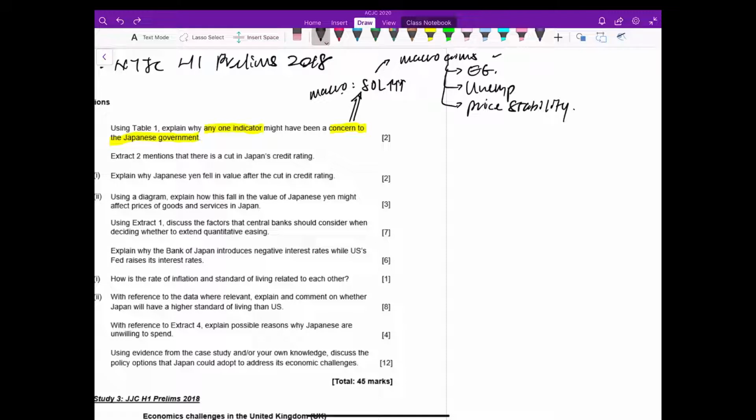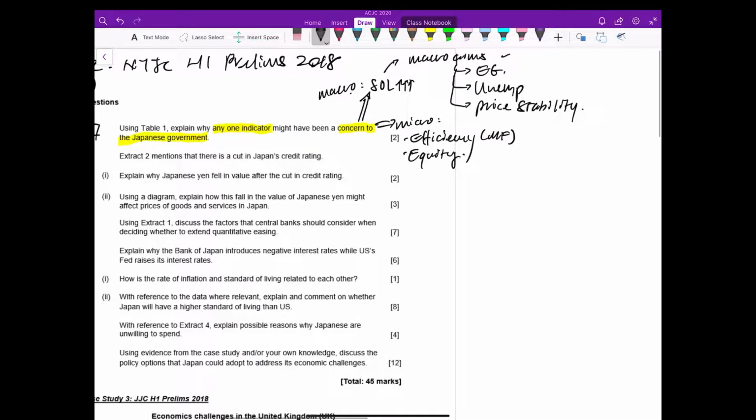Of course, this is from the macro perspective. If you consider the micro aims of the government, you can consider efficiency. This is where you link to market failure, and you can consider equity. These are the micro aims, and again, the logic is very similar. If the indicator suggests that there is some problems with the efficiency of certain markets or inequitable distribution, then there might be a concern to the government.